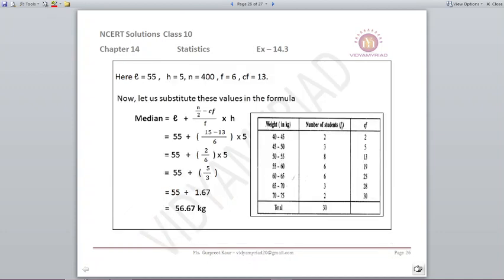Using this, we will put this into the formula L plus n by 2 minus Cf upon F into H. So that is 55 plus 15 minus 13 upon 6 into 5. On solving, I got 56.67 kgs. That becomes my answer.